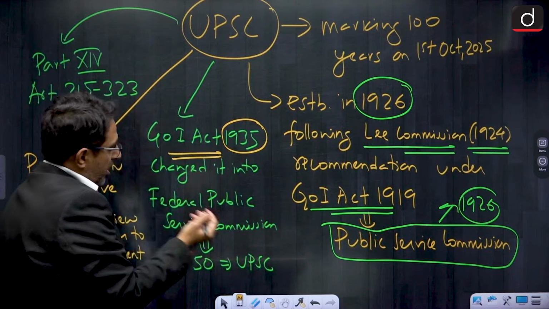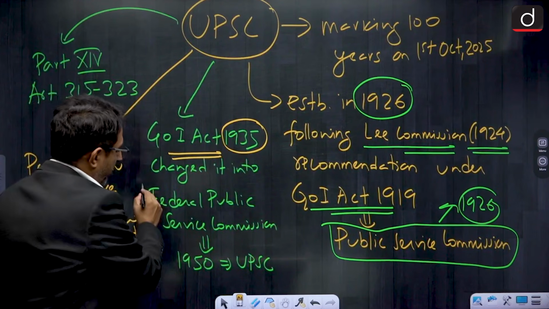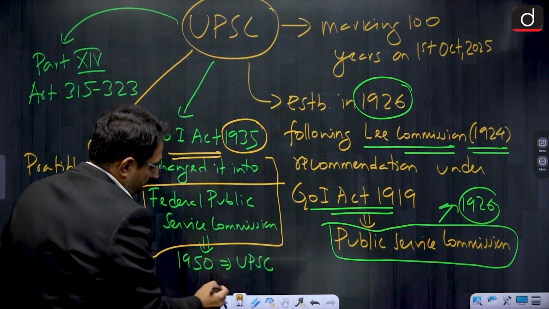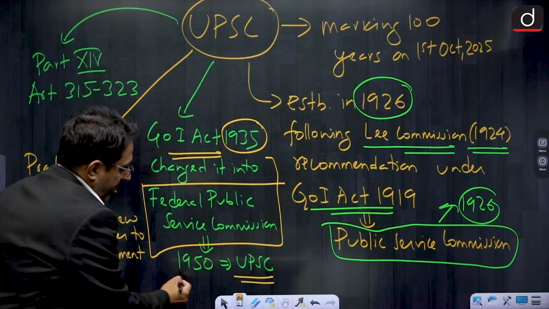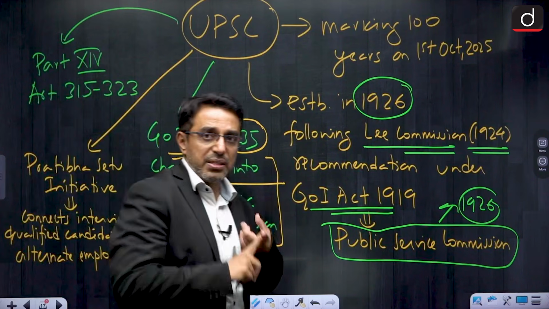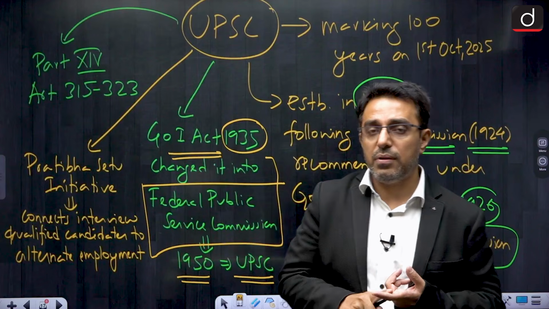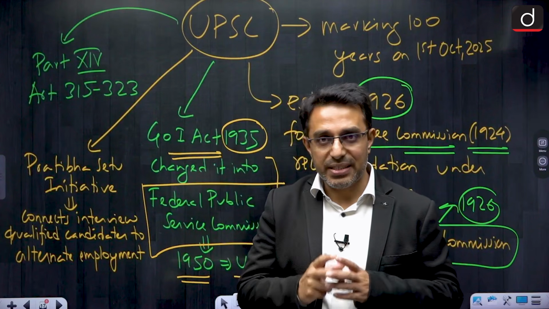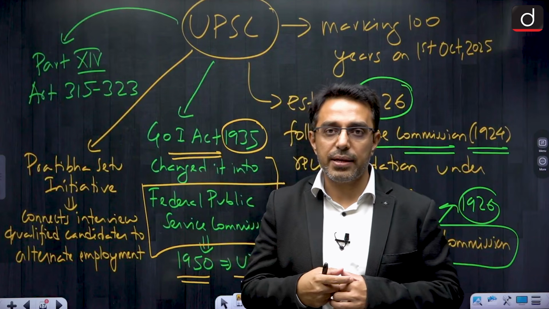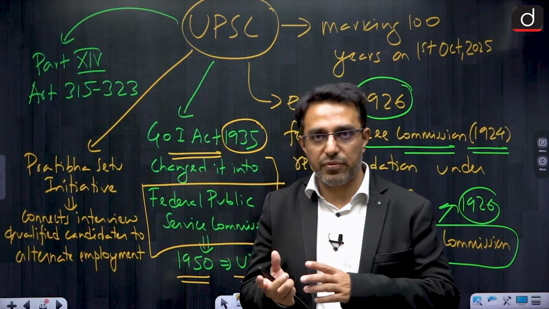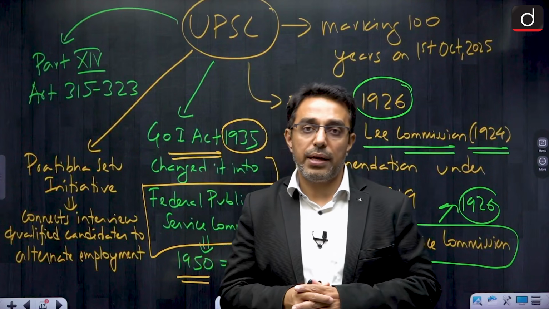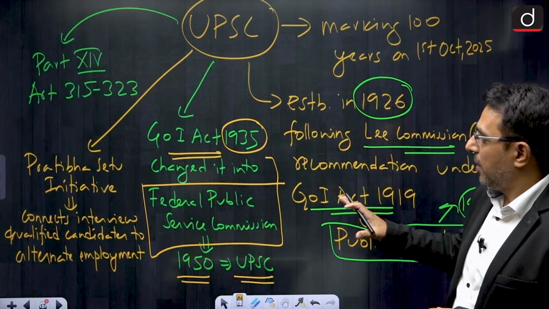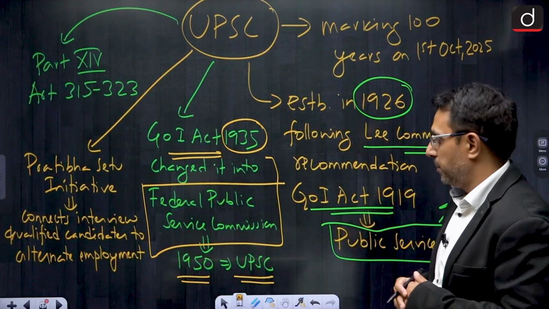After this, the Government of India Act 1935 changed Public Service Commission into Federal Public Service Commission. And this Federal Public Service Commission later on became the UPSC in 1950. Right. So, it was Public Service Commission on the recommendation of Lee Commission, set up in 1926. Later on, under Government of India Act 1935, its name was changed to Federal Public Service Commission, and then in 1950 it became UPSC, right. So, PSC, then FPSC, and then UPSC finally.